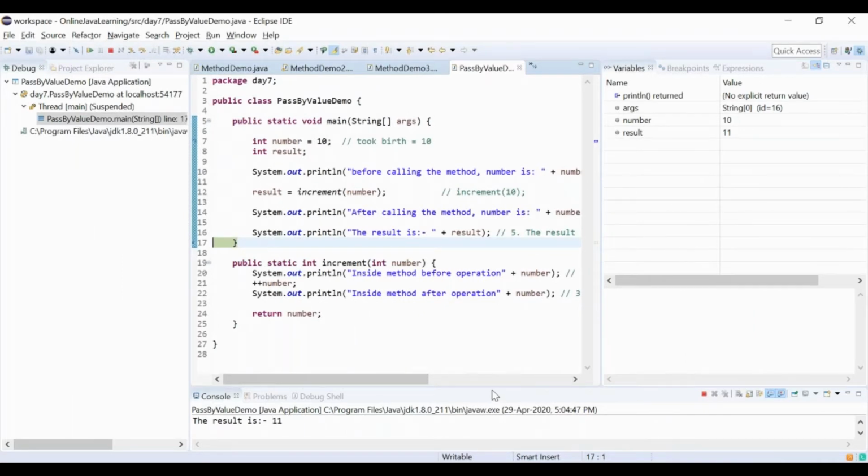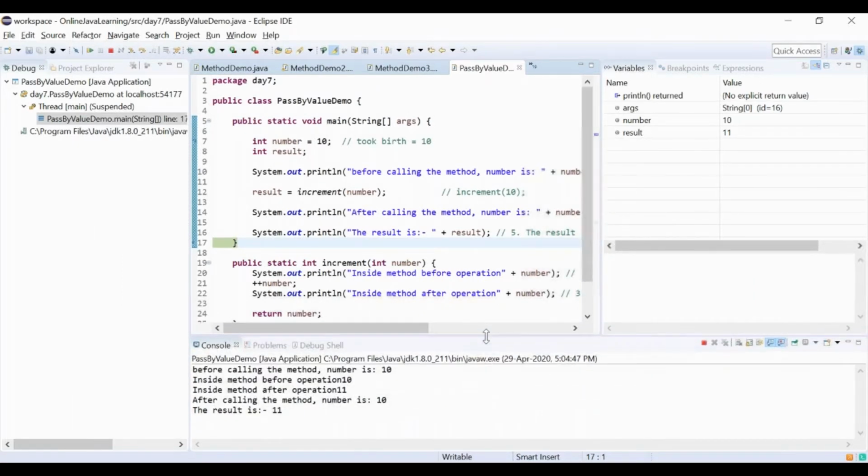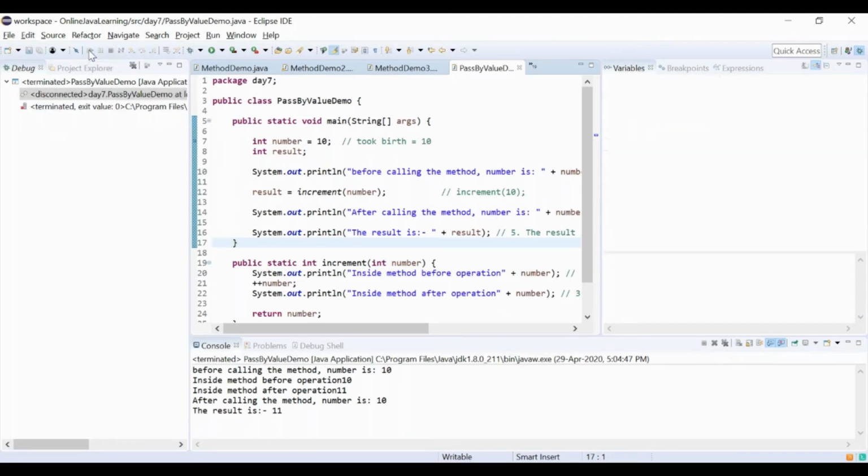Still, Java is alive at the debugger point at line number 17. If I press F6 or F8, it will die. But how come it is alive? See here, my cursor, see the red mark is here. That means the JVM is still alive. It is running Java. But if I press F8, then it will also die. Can you see the red mark here? If I press F8, see there, it grayed out. That means the JVM has also died now.